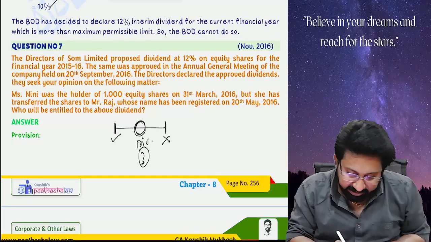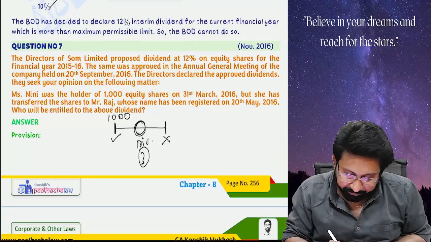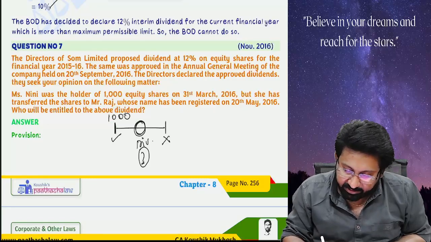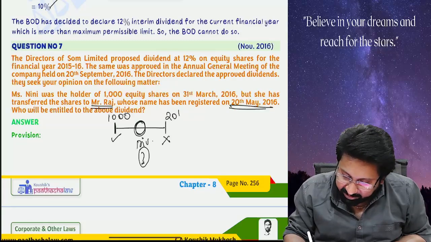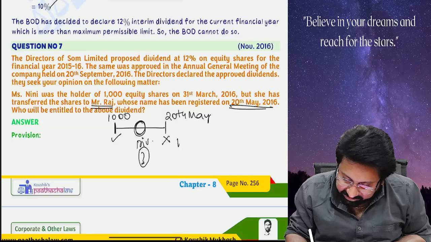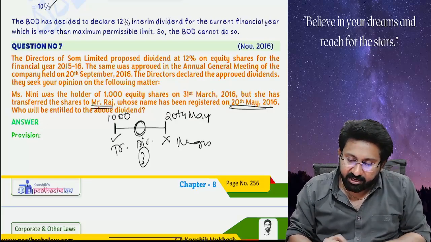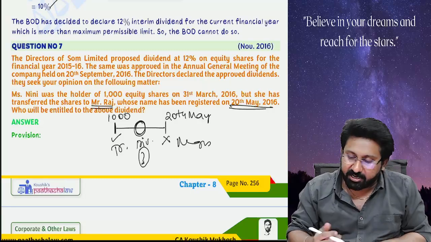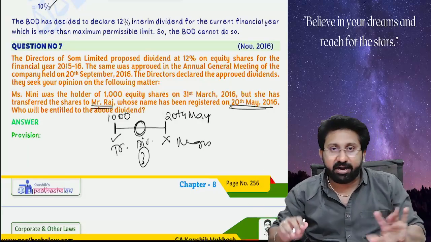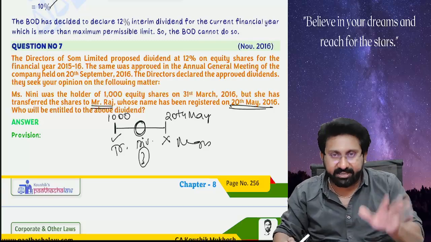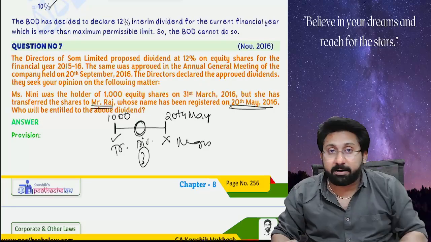Here, if you see, the holder of 1000 equity shares on 31st March transferred the shares to Mr. Raj, whose name is registered on 20th May. This is the registration, this is the transfer. From the transfer date to the registration date, around 50 to 52 days are completed.